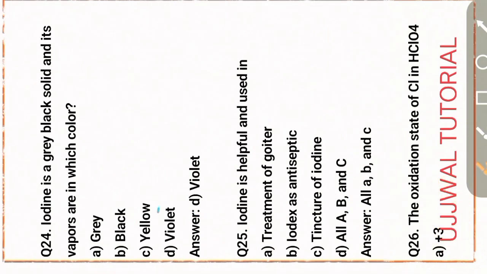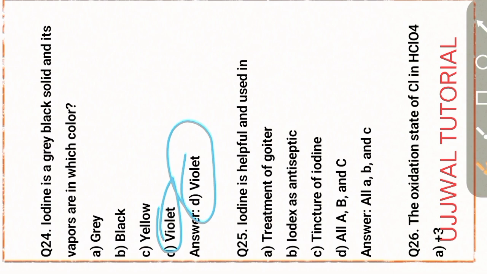Question number 24. Iodine is a grey black solid and its vapors are in which color? Option D, violet. Option D is the right answer, violet. Next question, question number 25.